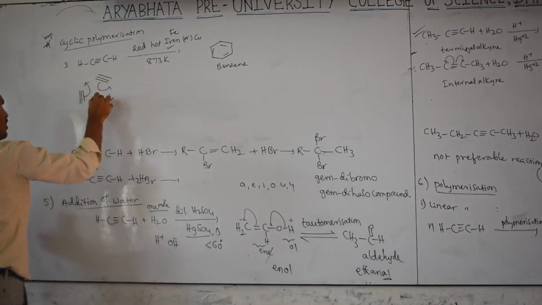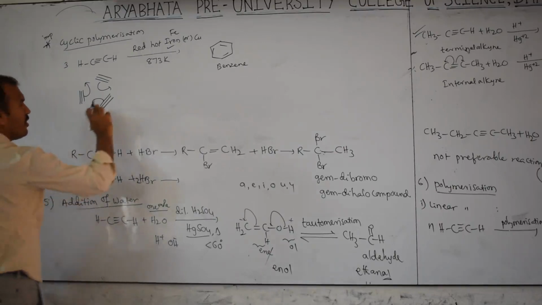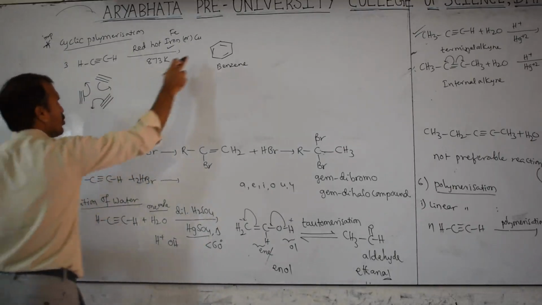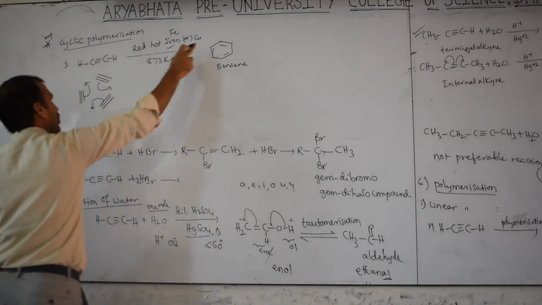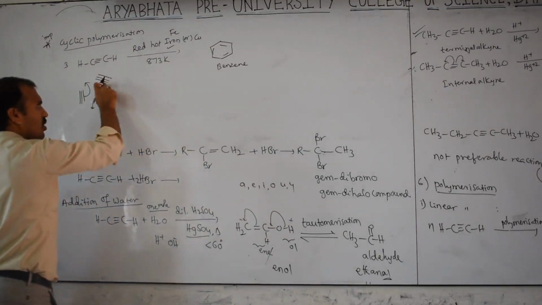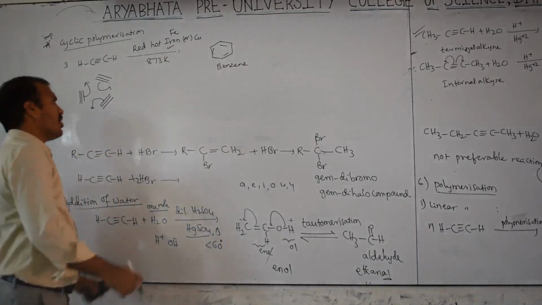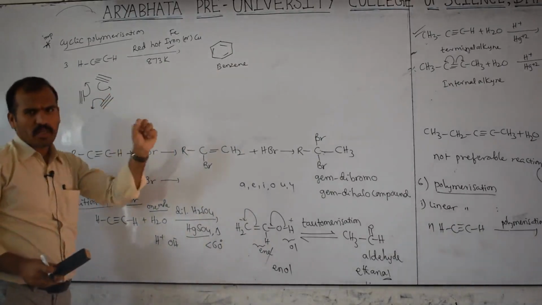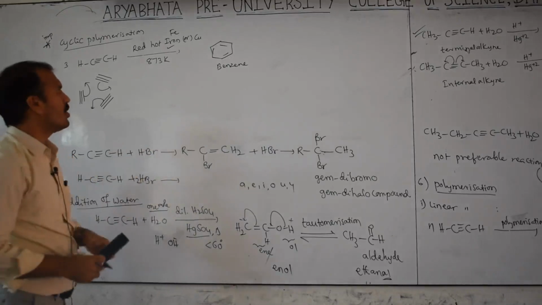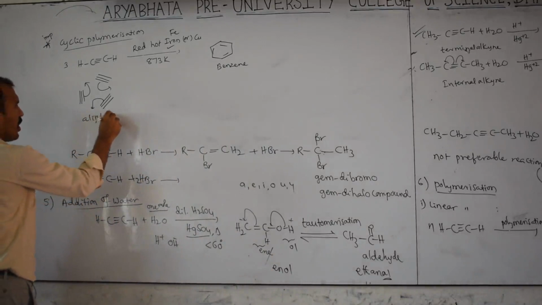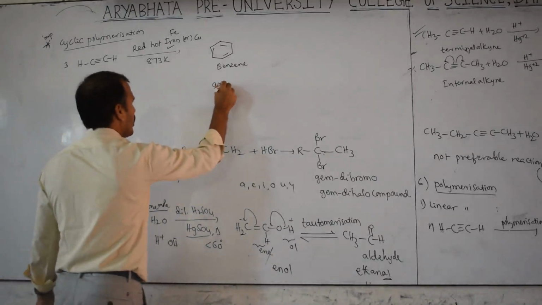This bond shifted here. This bond shifted here. Then if shifted, how many bonds are there? 2 bonds. This is single bond, then double bond, because 1 bond out, 1 bond came here, like this cyclic ring form, this benzene. So this is a very useful method to convert aliphatic to aromatic. This is which one? Aliphatic. This is which one? Aromatic.